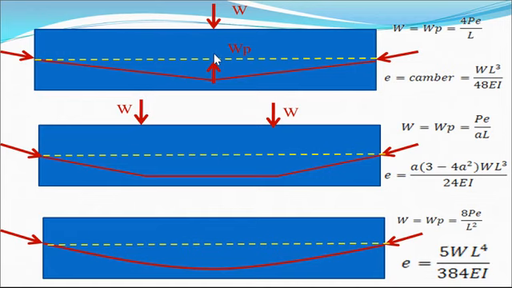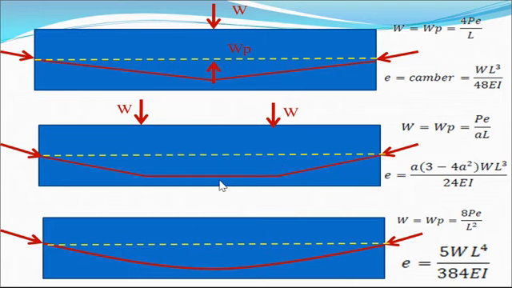If there are 2-point loads, this is the trapezoidal cable profile. At this point there is a development of WP and there is a development of another WP in the opposite direction of W, and definitely if you draw the bending moment diagram for this simply supported beam subjected to 2-point load, the bending moment diagram is trapezoidal. If W is different, then this is again different, it is not at the same level.